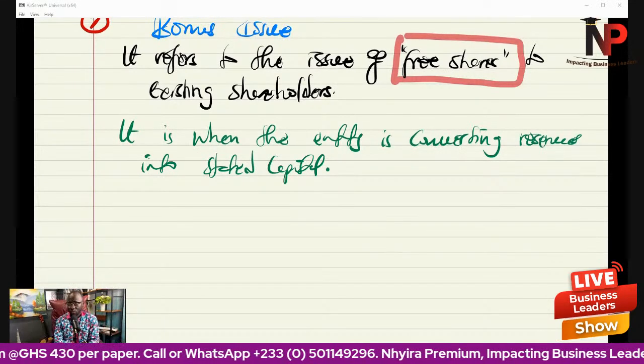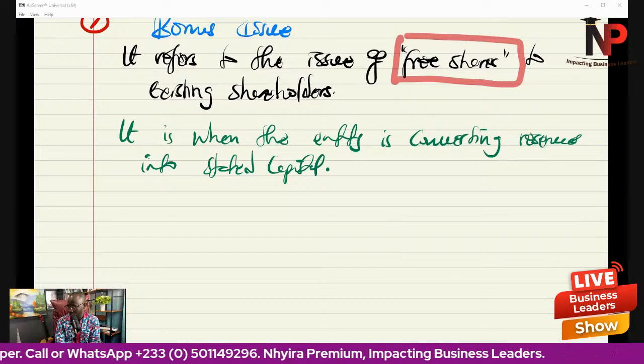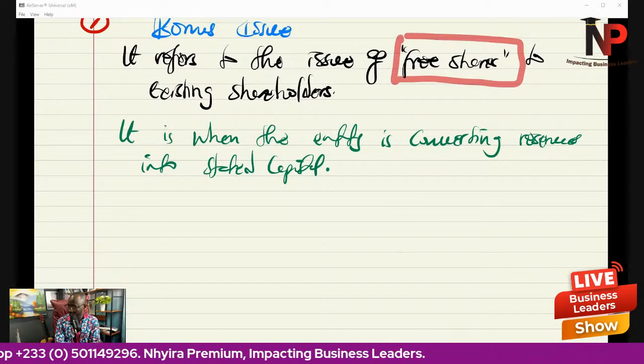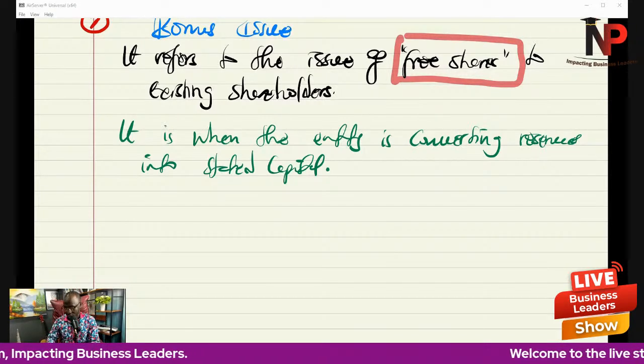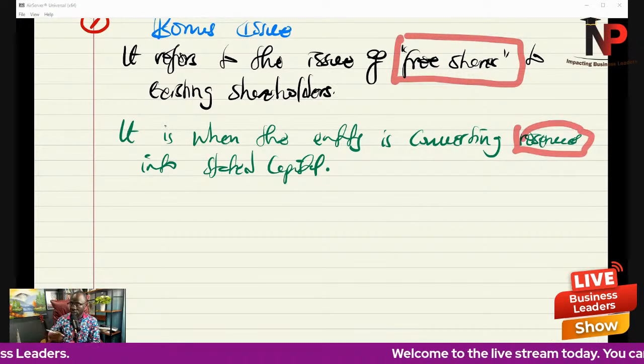Or instead of paying shareholders dividend, we give them shares. Instead of giving them dividend, we give them shares. So we are converting reserves into share capital.